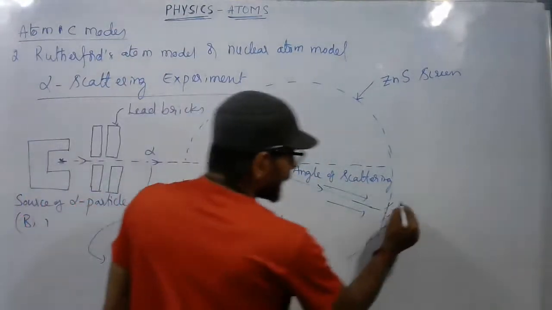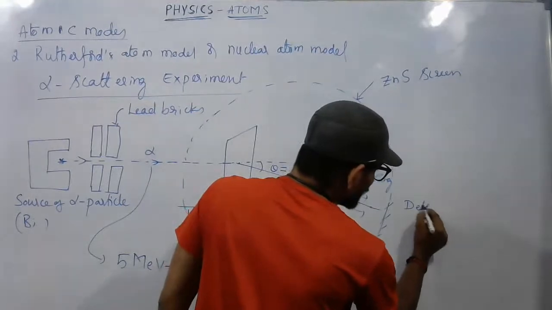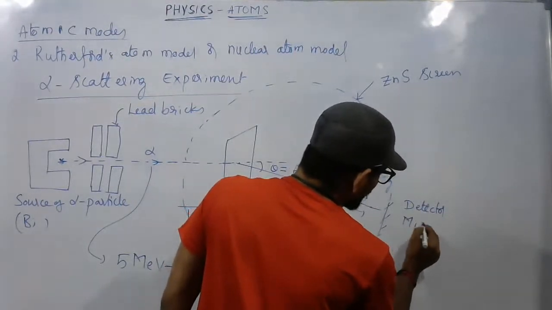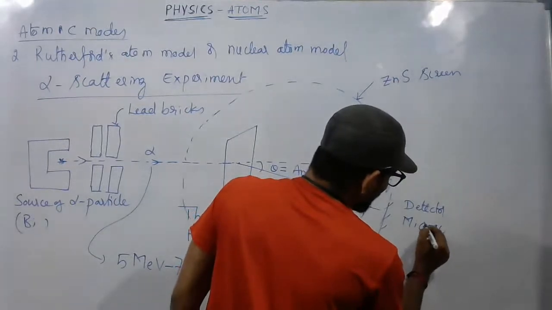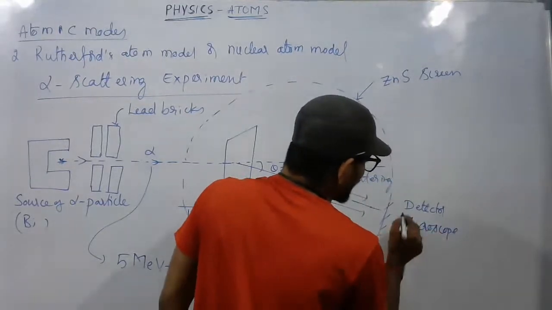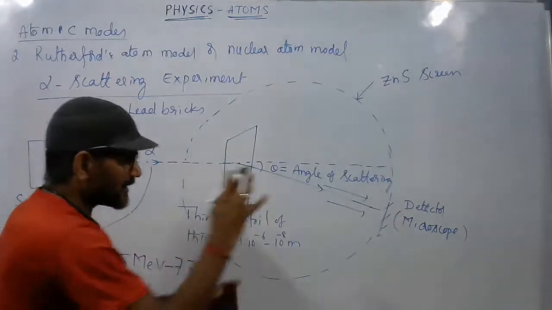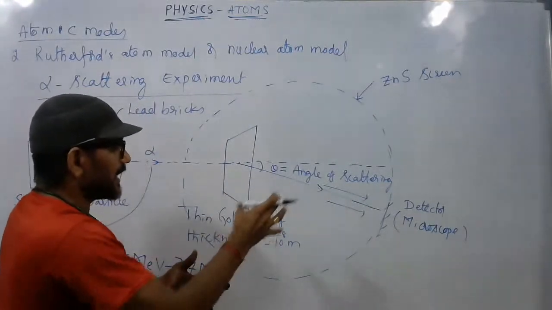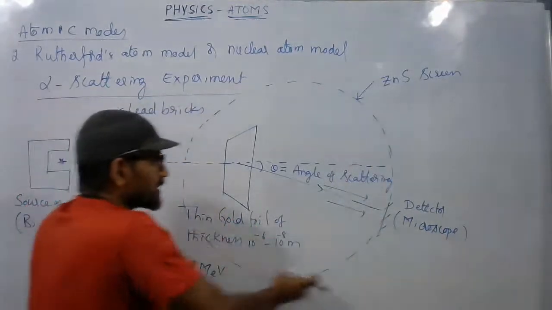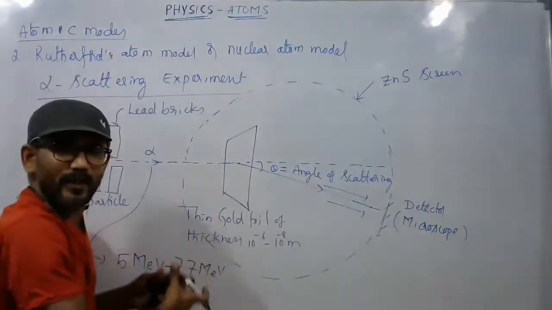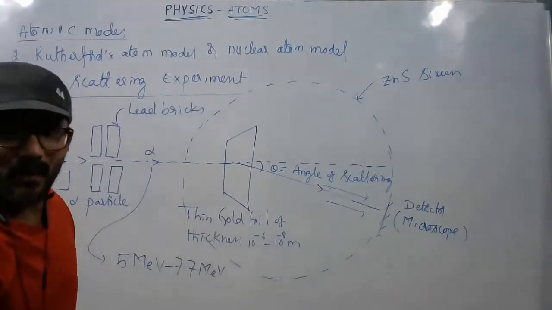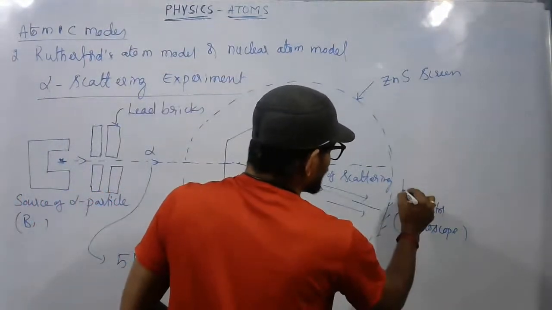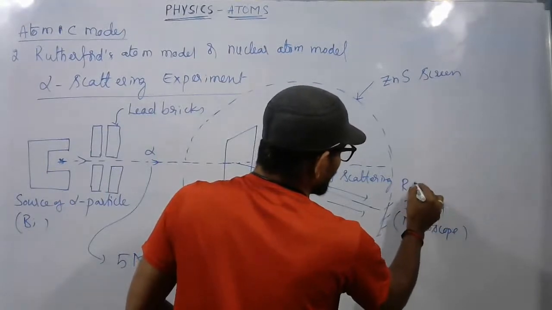A detector. This detector, as I told you, is nothing but a microscope. The microscope is used as a detector, and it is arranged in such a way that it can move through the circular path along this screen. So we call it a rotatable detector, or a movable detector.